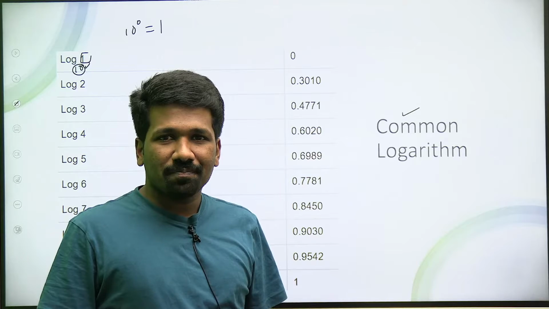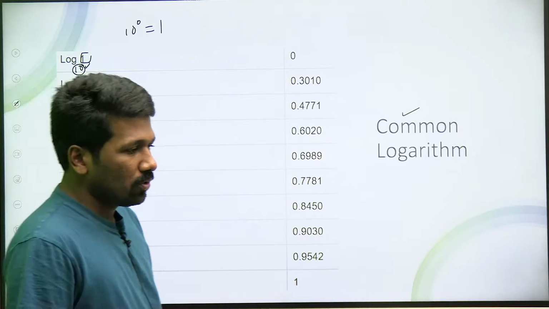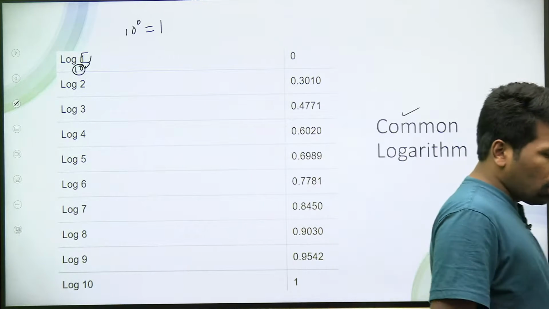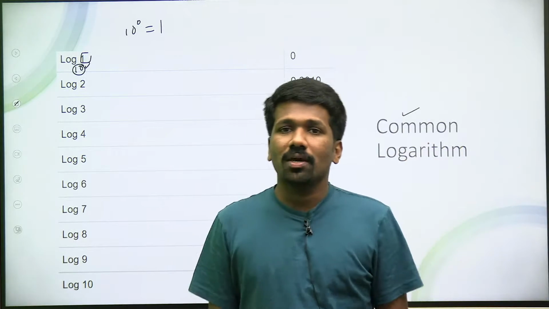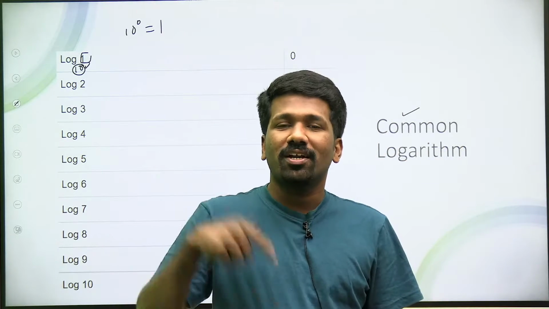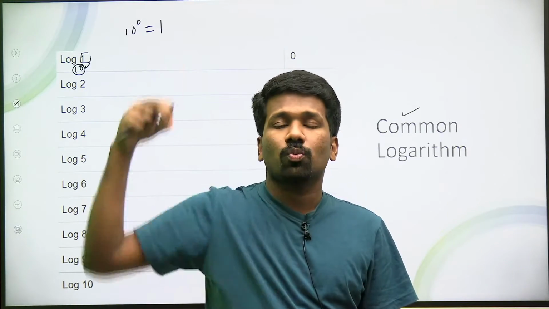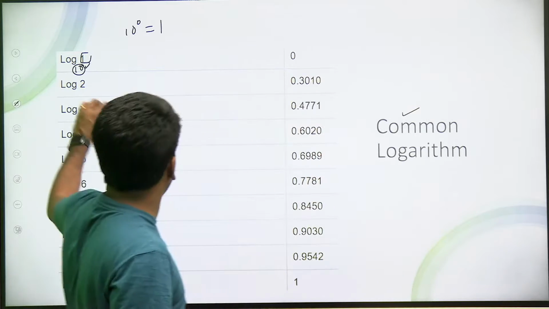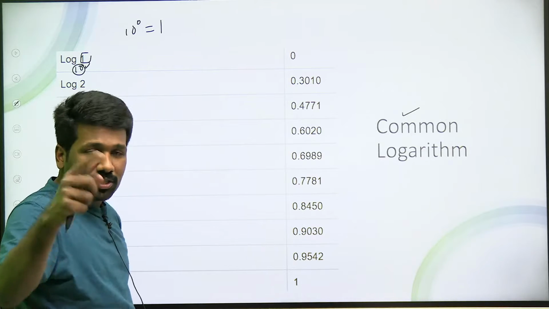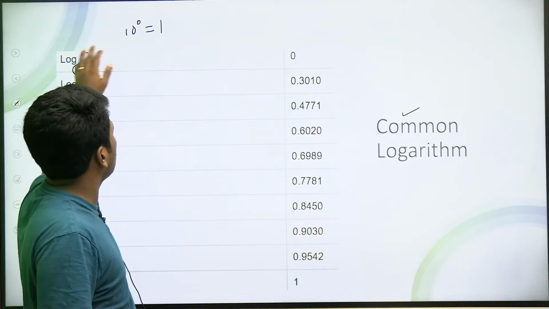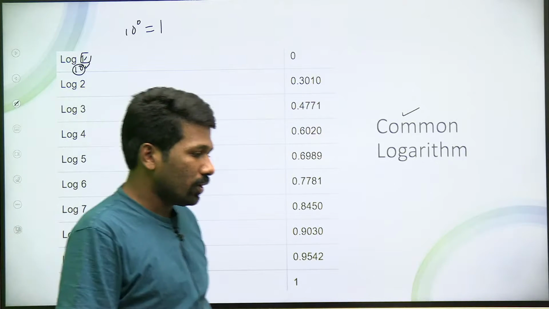10 का कौन सा power है? 10 का 0 तो power है 1. So that is why log 1 is 0. Not only log 1 to the base 10, log 1 of any base, to the base e also. e का कौन सा power है 1? e का 0th power है 1, because any number raised to 0 is 1. That is why whatever be the base, 10 के जगह 2 है, 3 है, 4 है, 5 है, या e है, then also e raised to 0 is 1, so log 1 will be always 0. I hope that is clear.